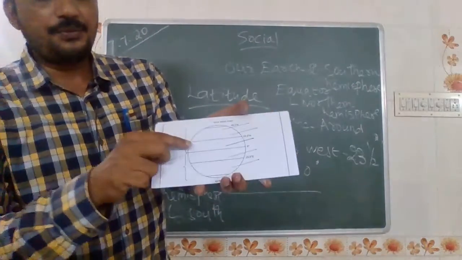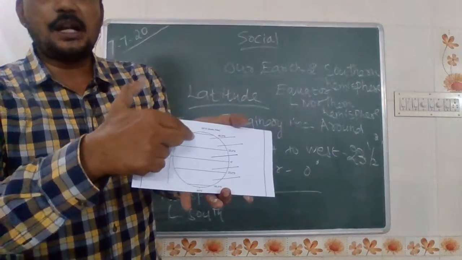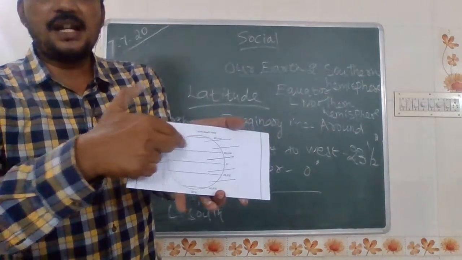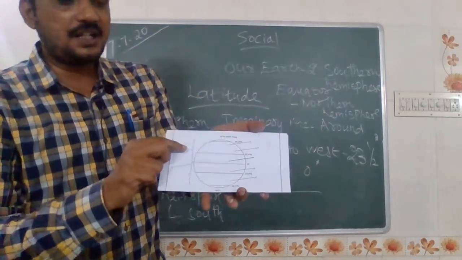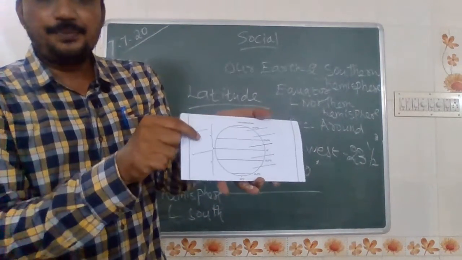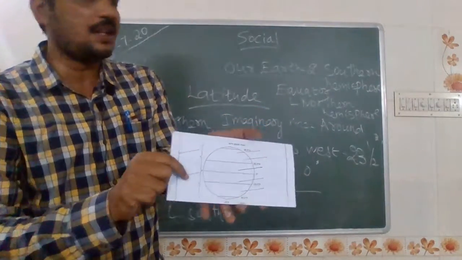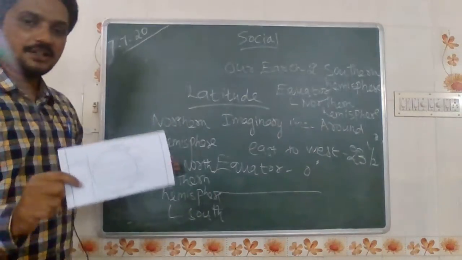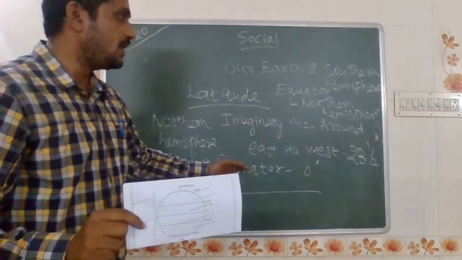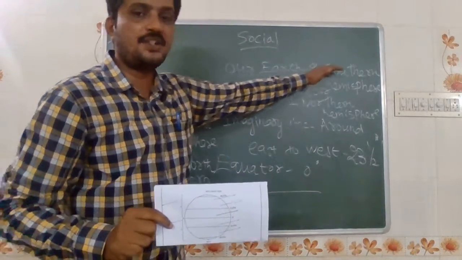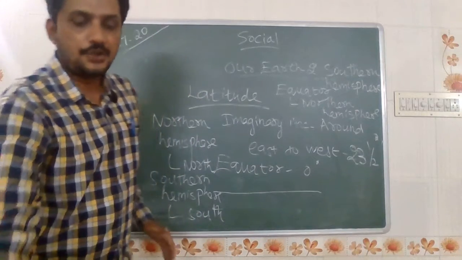This is the central line of the globe. So this is known as the equator. Equator lies on 0 degree. The upper bound is the north pole. Those are parallel lines, imaginary parallel lines crossing across 23.5 degree. That is called latitude. And the two hemispheres are named the northern hemisphere and the southern hemisphere. The northern hemisphere lies in the north direction only. Southern hemisphere lies in the southern direction only. Equator divides into two halves, northern hemisphere and southern hemisphere. This is what we looked at about the latitude. Now we can see about the longitude.